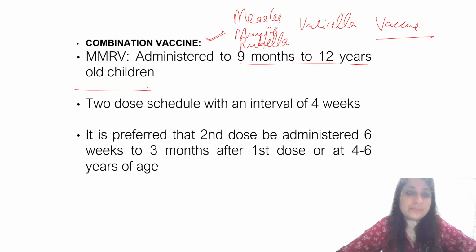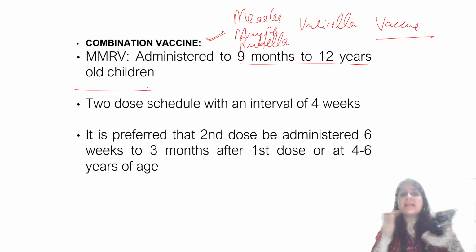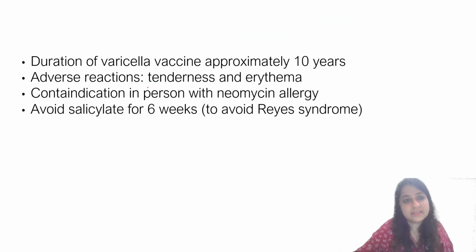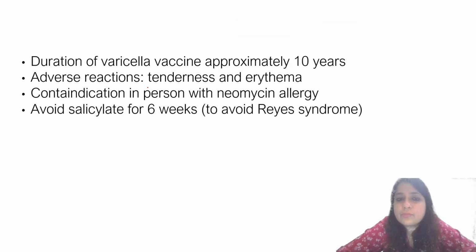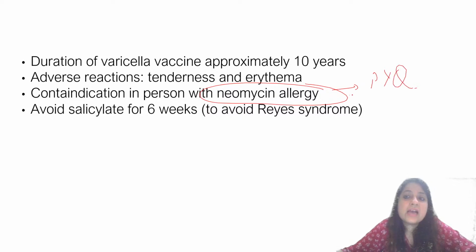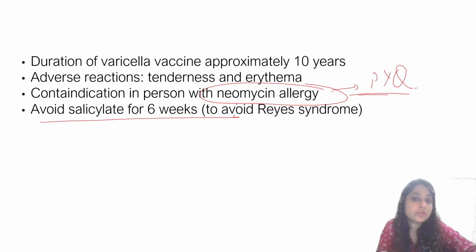Either you can give chickenpox vaccine separately or as a combination of MMRV. These are just adverse reactions, tenderness, erythema, contraindication in person with neomycin allergy. This is a PYQ. If someone has neomycin allergy, which vaccine will you not give? Varicella vaccine. Avoid salicylate. Anybody who suffers from chickenpox, don't give aspirin to avoid Reye's syndrome.